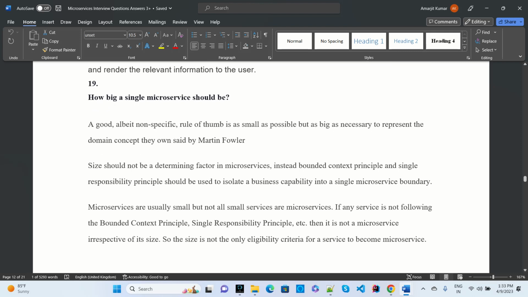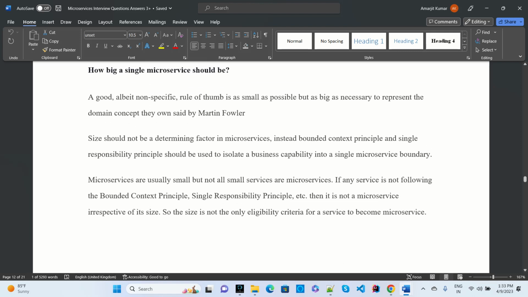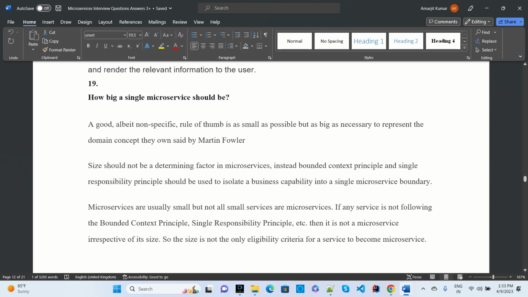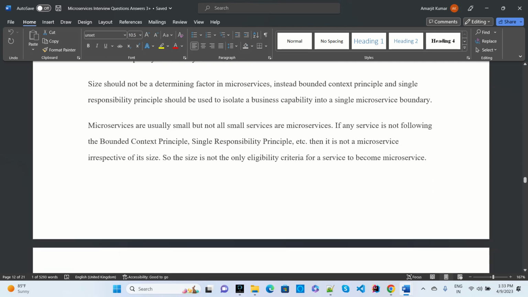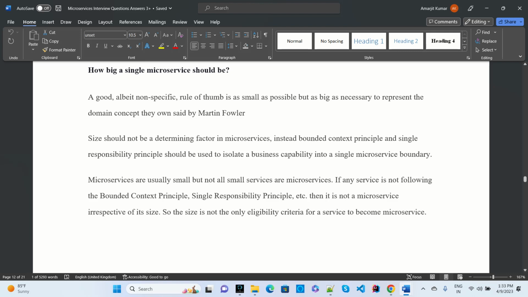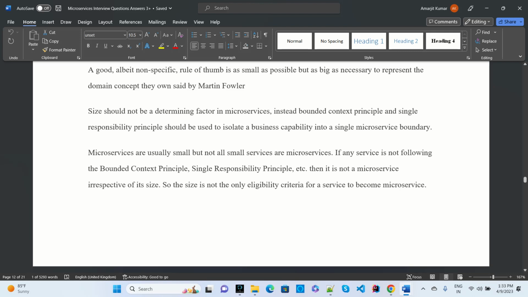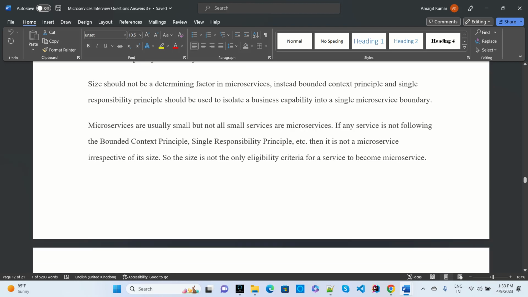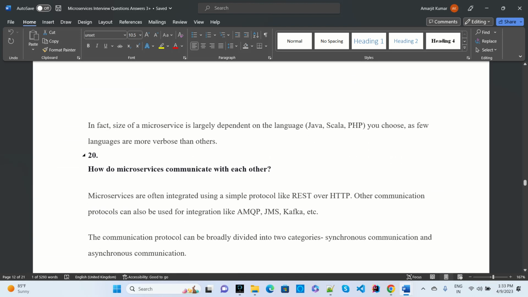Another question asked is how big a single microservice should be. It depends on the requirement. Suppose a single microservice is a very big application, because multiple business operations need to be performed there, so we will have multiple controllers within that particular microservice, and we can handle that. So when you want a big microservice to work, things like inbound, outbound, responsibility, context, and principles will be there, and through that we can do it.